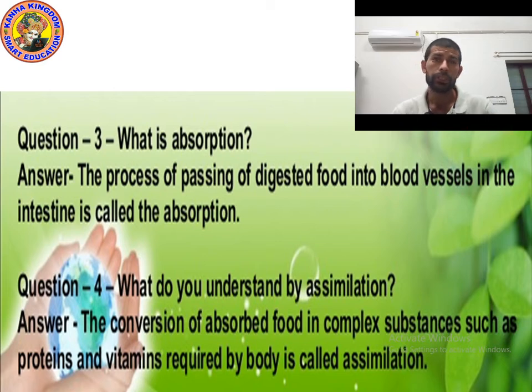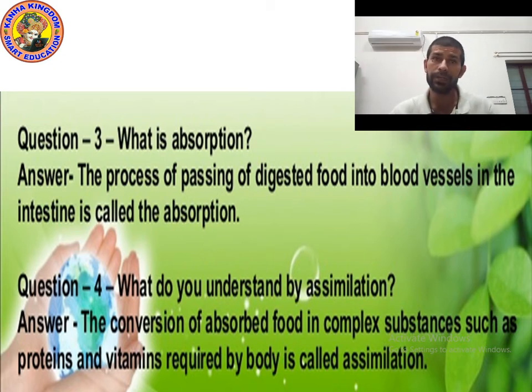Next question, question number 4. What do you understand by assimilation? The conversion of absorbed food. Because digested food is absorbed, then what happens after absorbing? It goes through blood vessels. The conversion of absorbed food into complex substances such as proteins and vitamins required by the body is called assimilation.